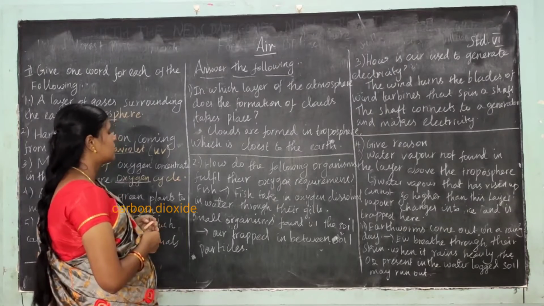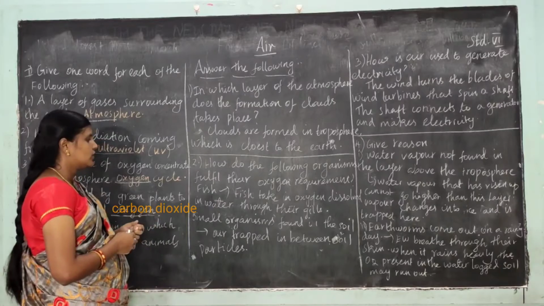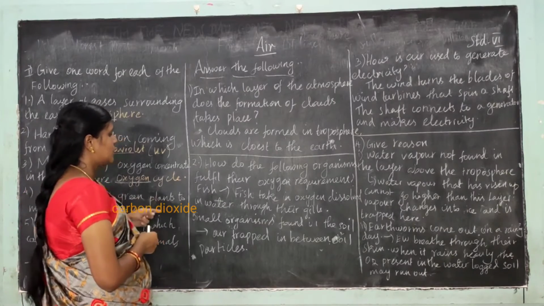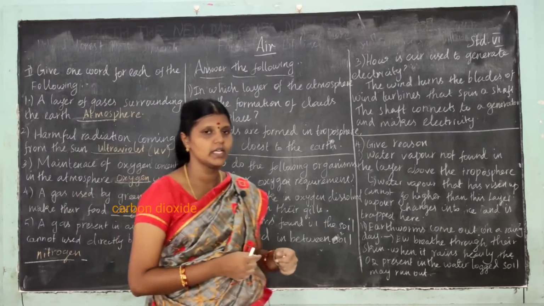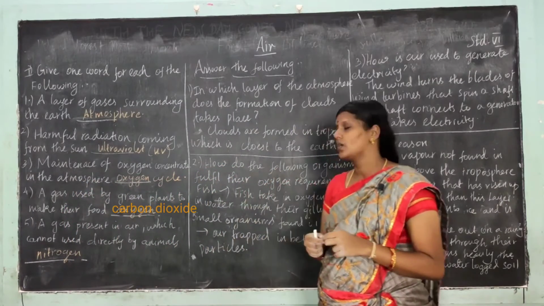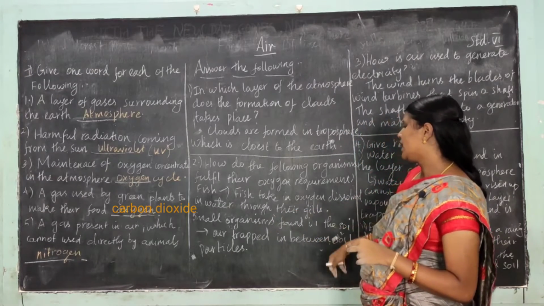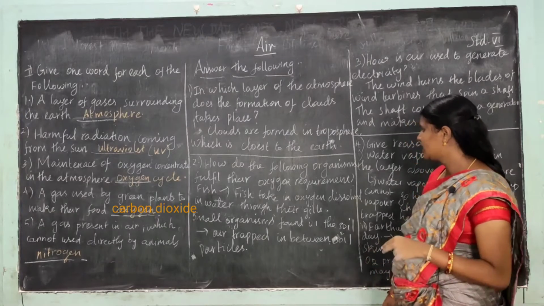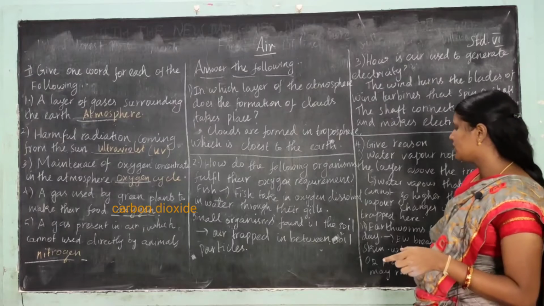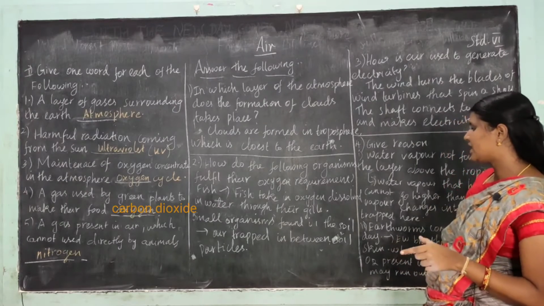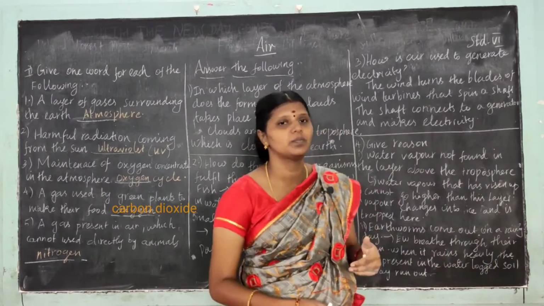And the next question is, how do the following organisms fulfill their oxygen requirement? First one is fish. Fish take in oxygen dissolved in water through their gills. Next, small organisms found in the soil use the air trapped in between the soil particles.